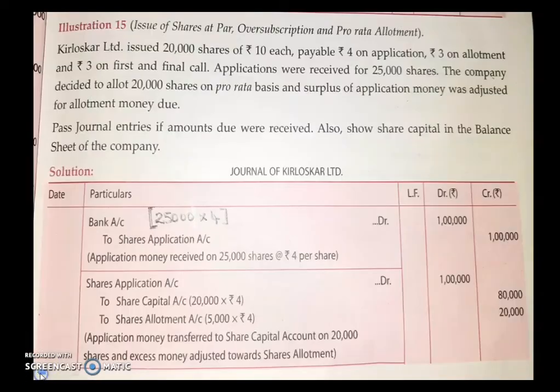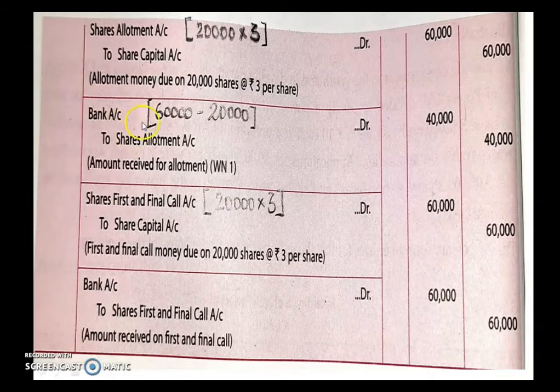Where did this 20,000 come from? That is the issued shares. 20,000 into allotment money of 3 rupees. So at the time of allotment, the shareholders are supposed to pay 20,000 into 3, that is 60,000. But the second entry you can see here, what is the entry after the due entry? You are supposed to pass the received entry. So you receive the amount for share allotment. So bank account debited to share allotment account. You can notice here I have subtracted 20,000 from 60,000. 60,000 is the actual amount you are supposed to receive for share allotment.